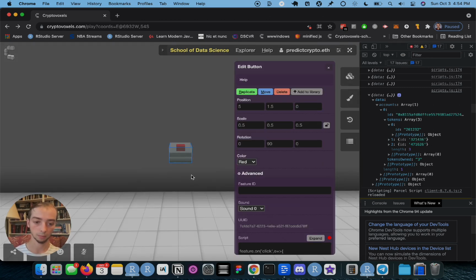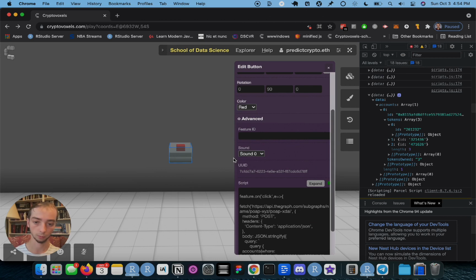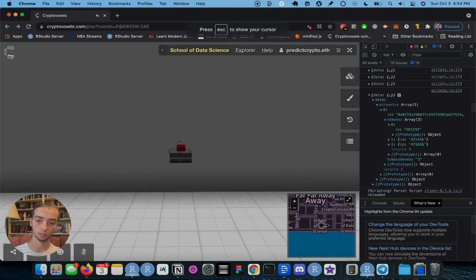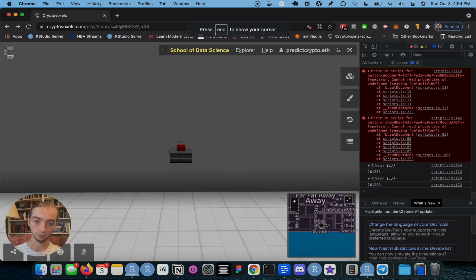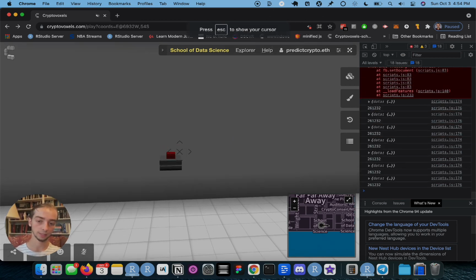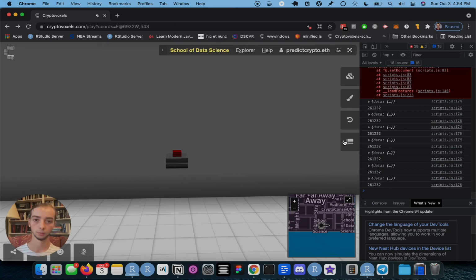So let's see what happens now. So let's wait for it to be green. It is. So now when I click on this button, so now, yeah, every time I click on this button, you can see that that number also appears.